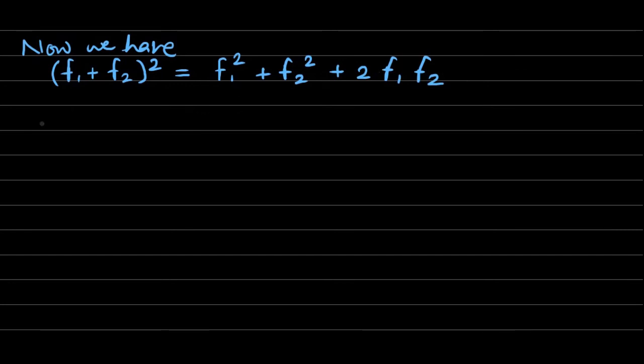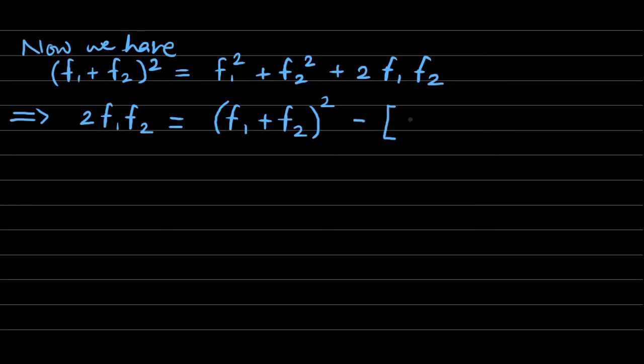So this implies that 2 times f1 f2 is equal to f1 plus f2 whole square, then with the minus sign, f1 square plus f2 square. We have transferred that f1 square plus f2 square to the other side and obtained this relationship.